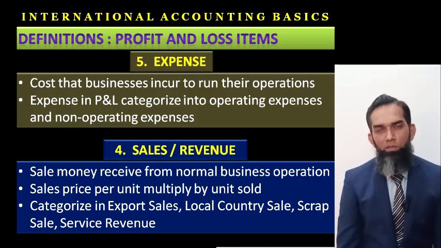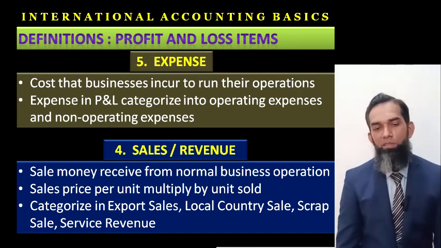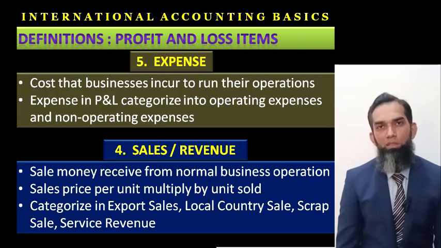Number five player, if we talk about expenses, what are the expenses of the company? Expenses are the costs that the business incurs to run its operations. Expenses in profit and loss are categorized into operating expenses and non-operating expenses. Every businessman has to incur some expenses to earn some revenue, so this is an operational cost.